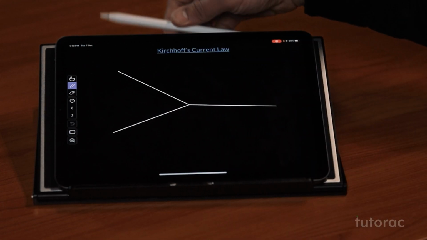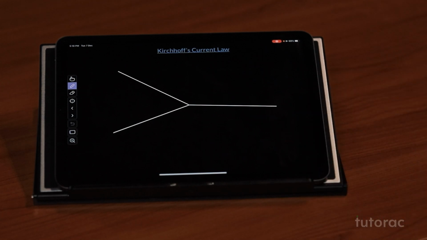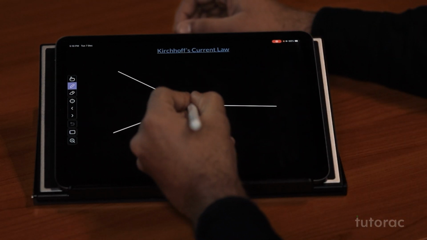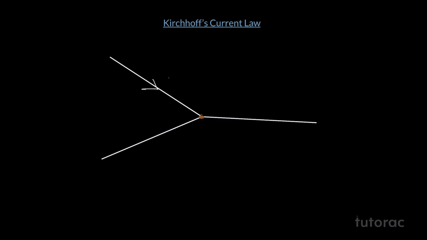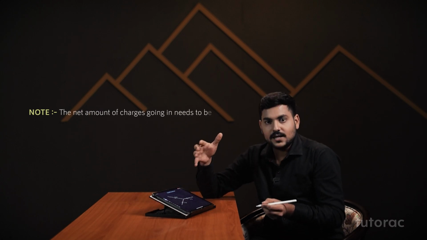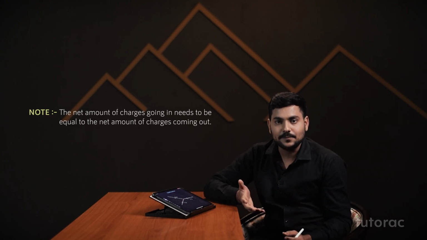Let's try to understand it. You can see, suppose here I have three conductors. I have drawn three conductors and this is their junction point here. Say current I1 is coming into this junction point, current I2 is also coming into this junction point, and there is one current leaving this junction point, I3. As we were discussing, the net amount of charge flowing in needs to be equal to the net amount of charge going out per unit time.